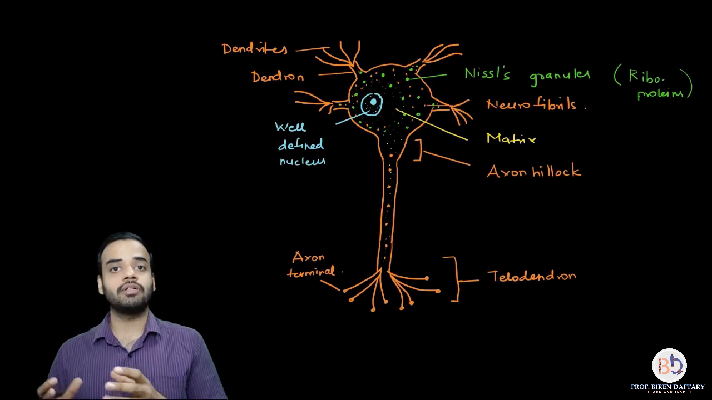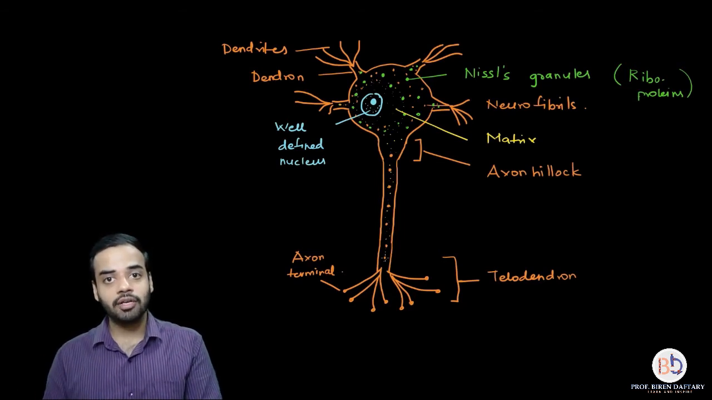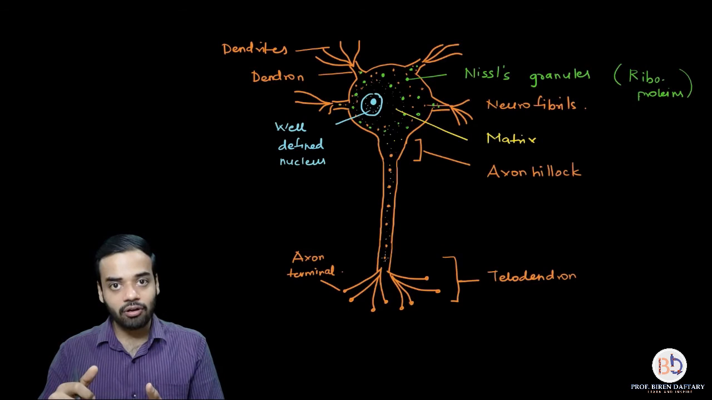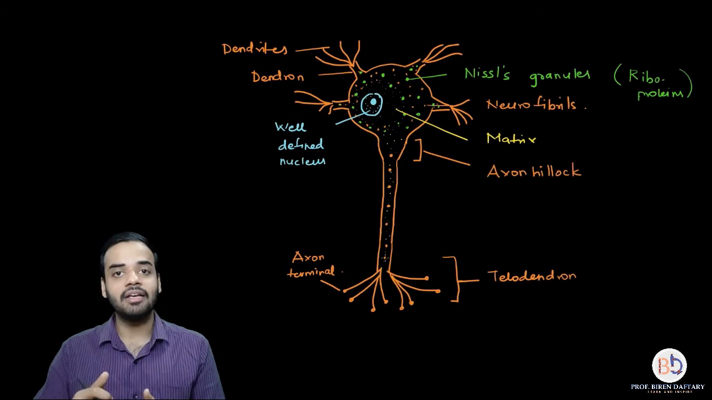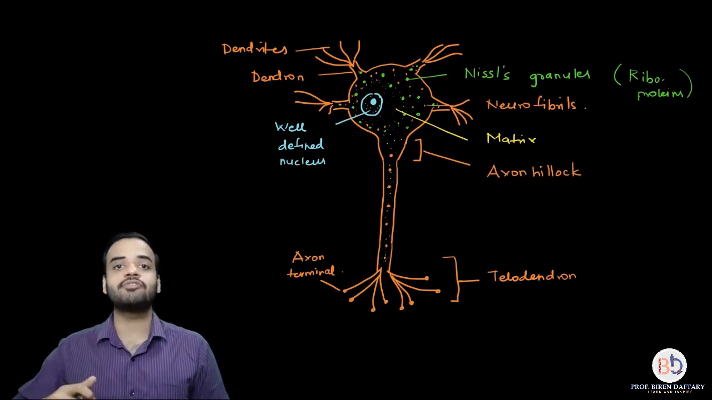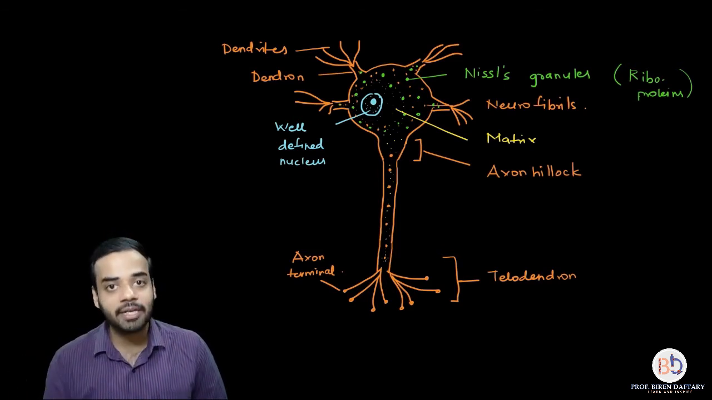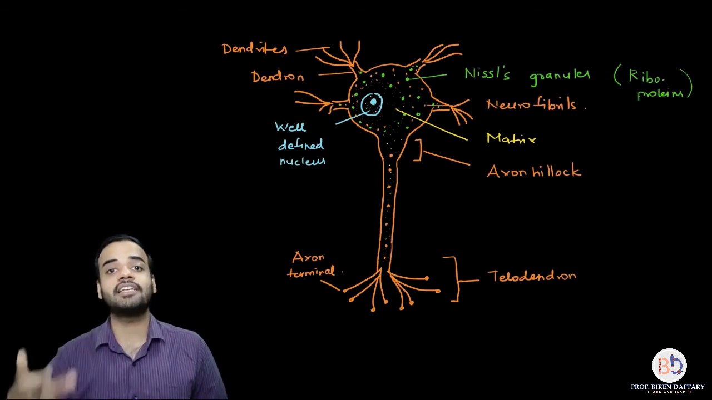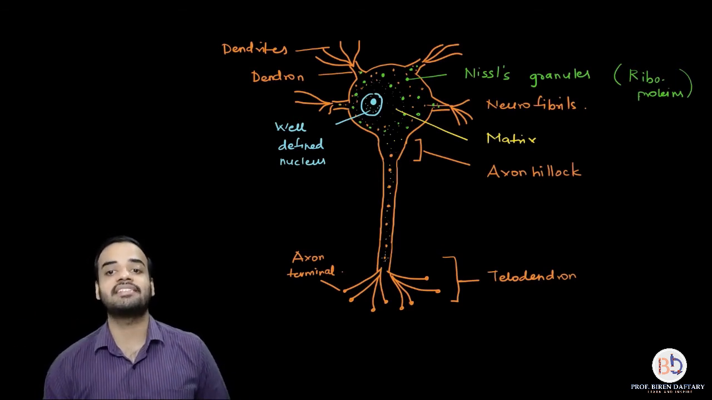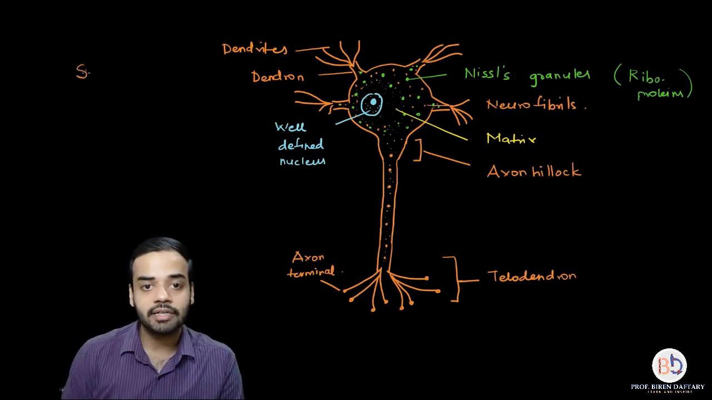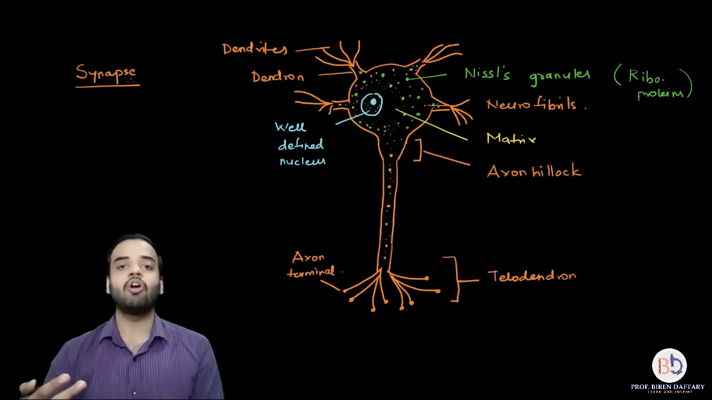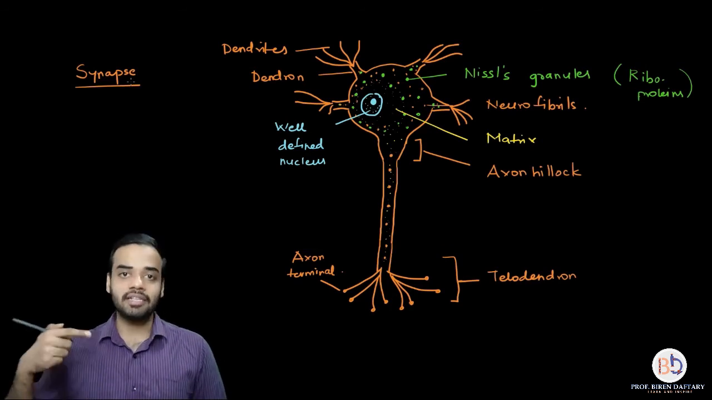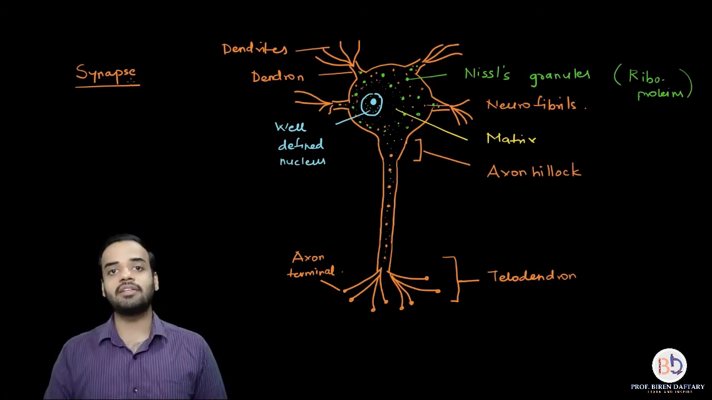The message from one neuron will finally end at the telodendron. From there it will go to the tip of the telodendron called the axon terminal, and from the axon terminal that message will be sent either electrically or chemically to the dendrites of the next neuron, and this is called a synapse. I will write down the word over here, synapse. A synapse is basically the temporary connection between one neuron and another neuron, or between one neuron and another target organ, to transmit the message.